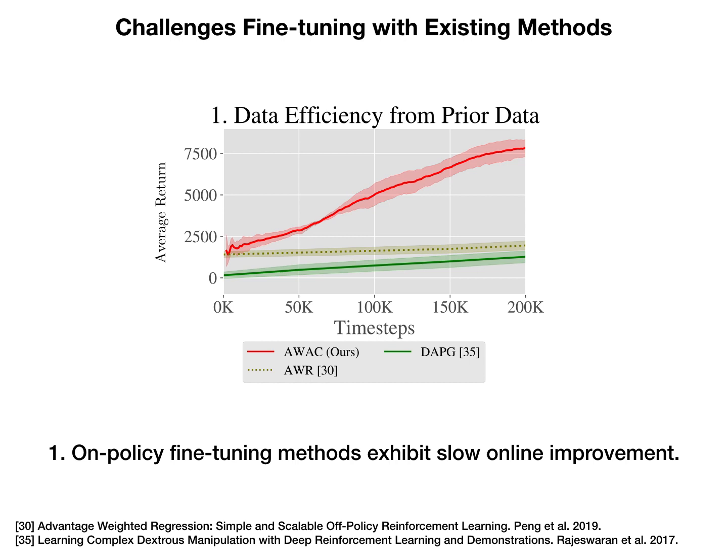The first shortcoming is data efficiency. On-policy methods exhibit slow online improvement. Both AWR, which uses on-policy value estimation, and DAPG, which was used for fine-tuning from demonstration data, are relatively slow to improve online. Our method is superimposed to show how fast improvement could potentially be. Since we want fast online fine-tuning, we will focus on off-policy actor-critic methods.